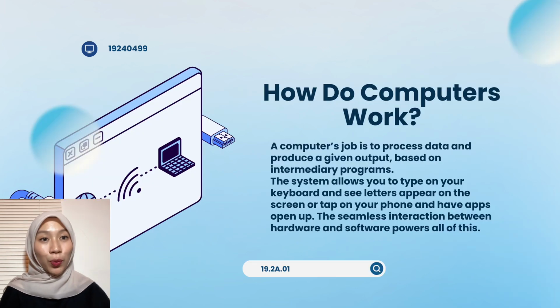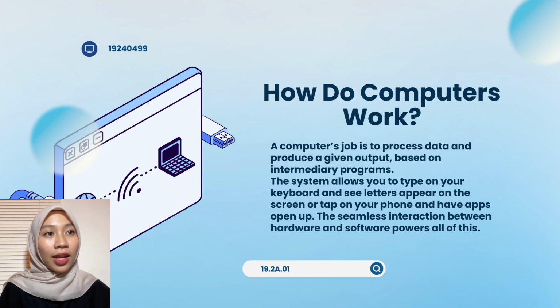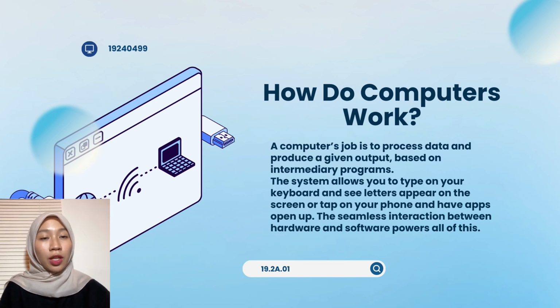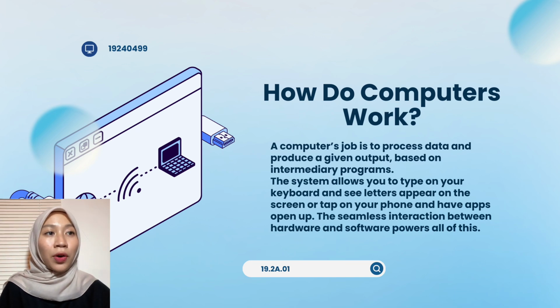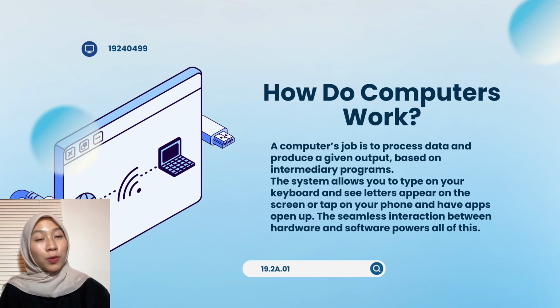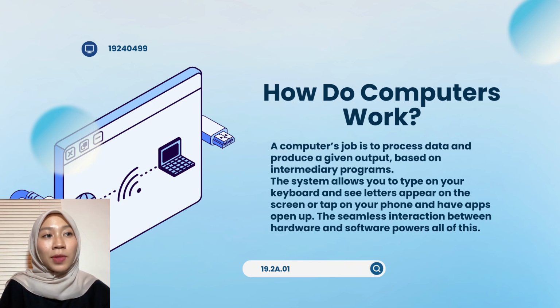How do computers work? A computer's job is to process data and produce a given output based on intermediary programs. This system allows you to type on your keyboard and see letters appear on the screen, or tap on your phone and have apps open up. The seamless interaction between hardware and software powers all of this.